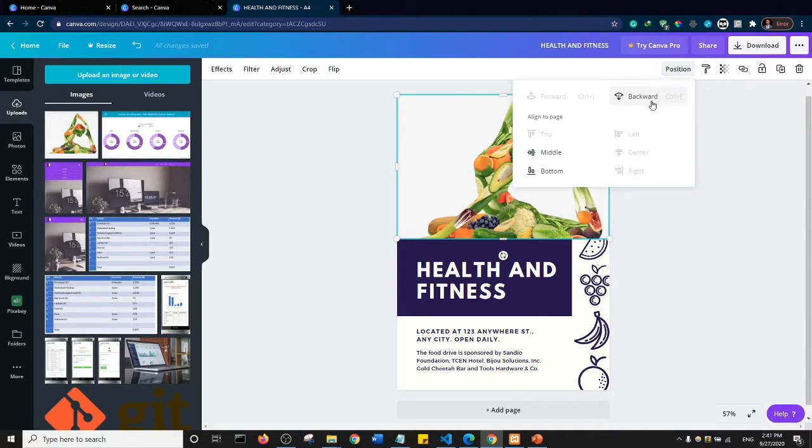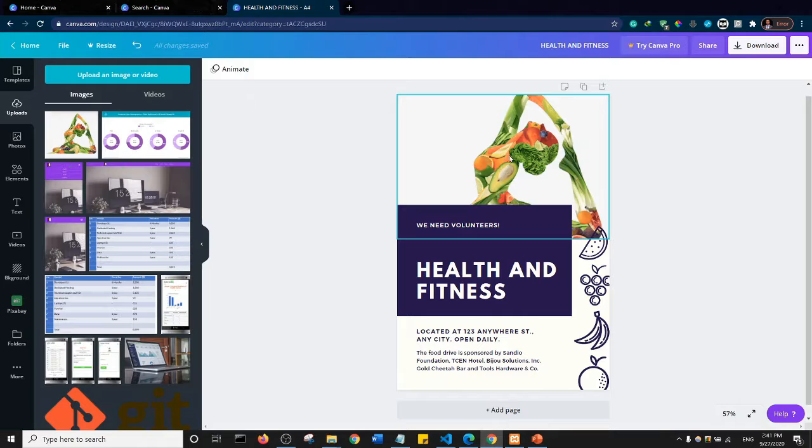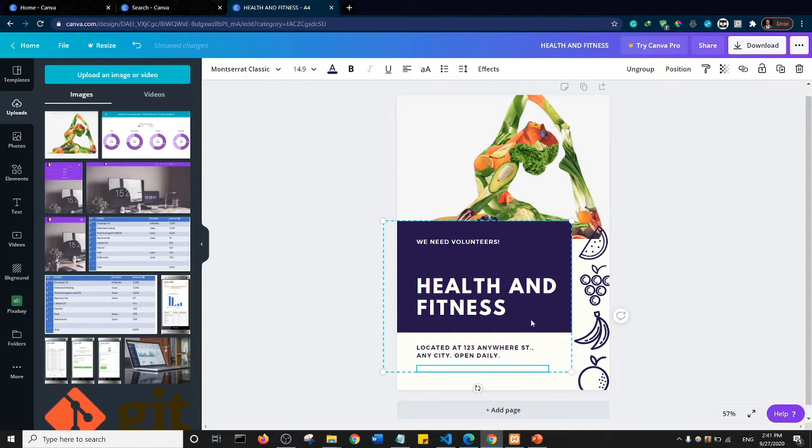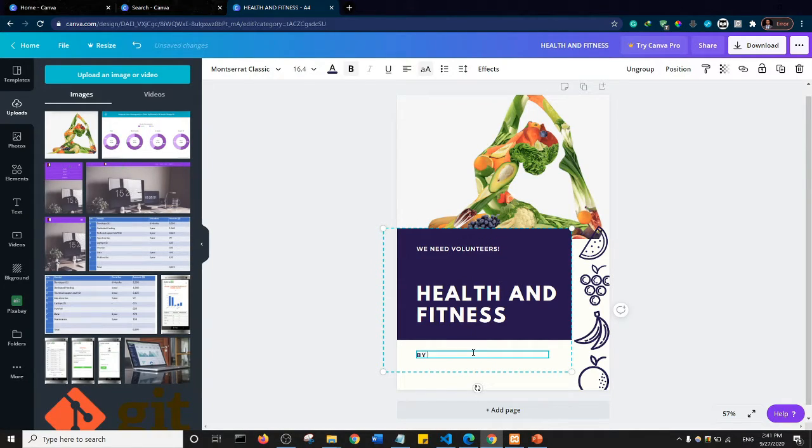So position and backwards. Okay, so this is the image I want to use for my health and fitness. Of course you can go ahead and either delete what you don't want or edit what you don't need. So maybe here I can say my name. I'm just going to type my name.